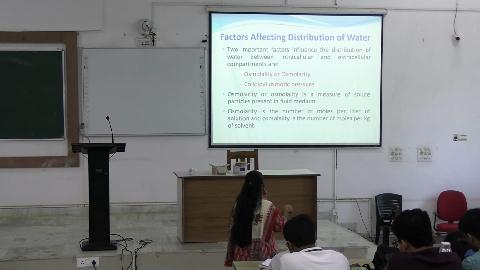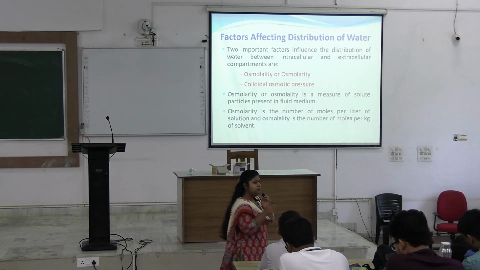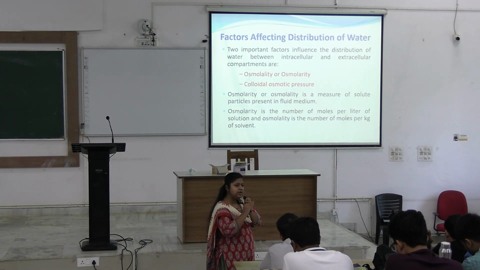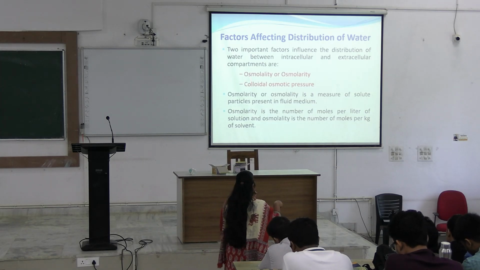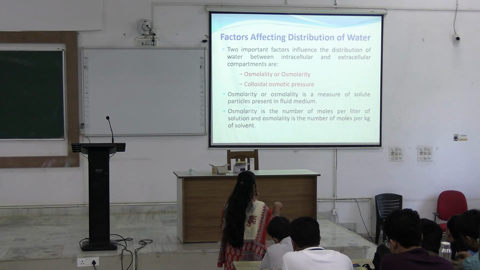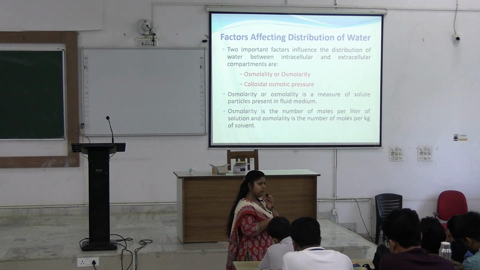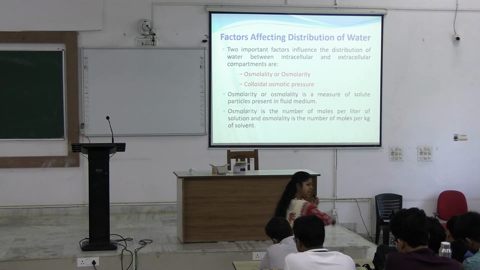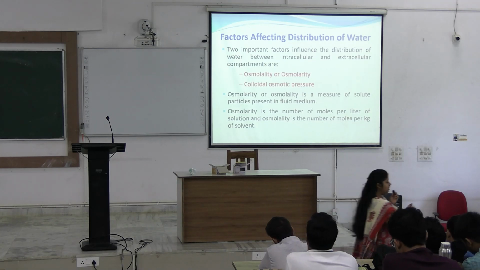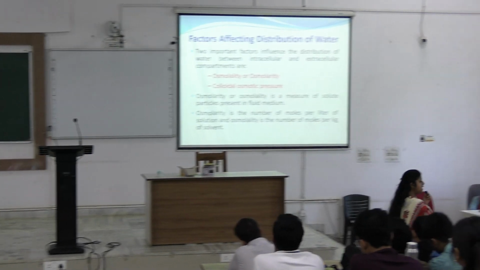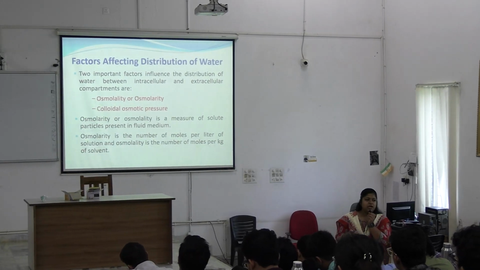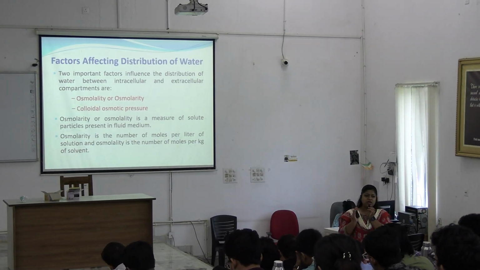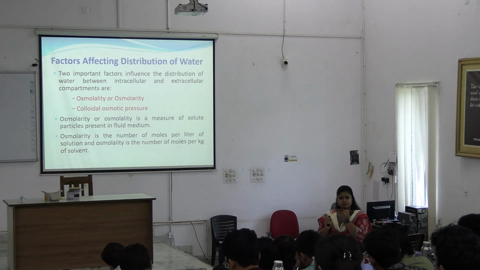Okay, so the factors maintaining this barrier, the factors maintaining the equilibrium, are osmolality or osmolarity and colloidal osmotic pressure. Okay, in both extracellular and intracellular fluid, the difference between osmolality and osmotic pressure determines the water content of that compartment.